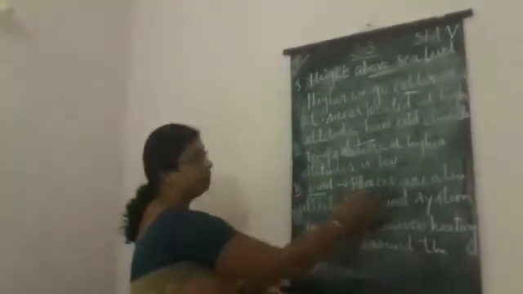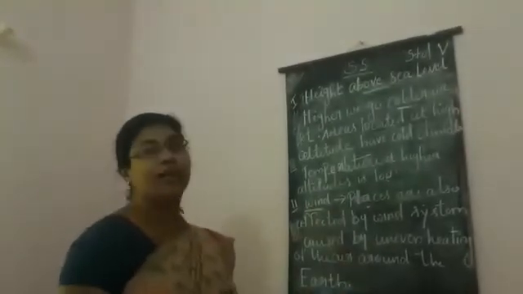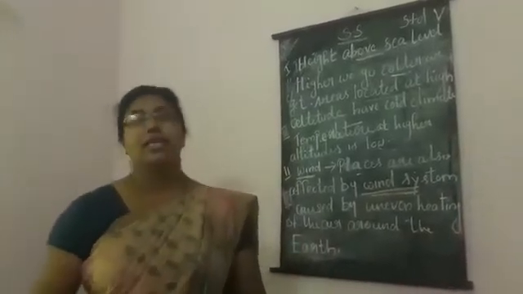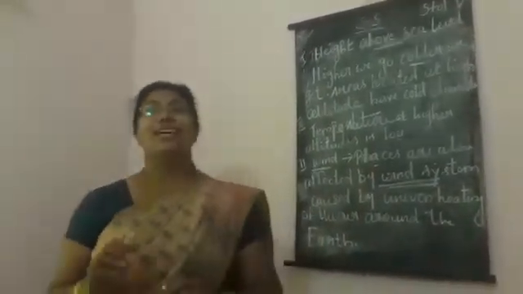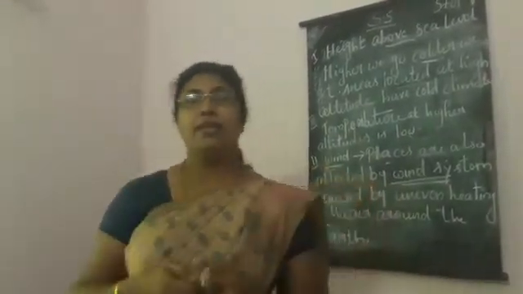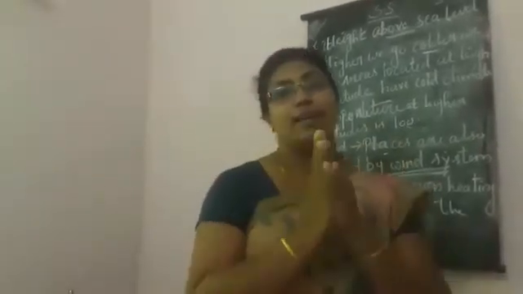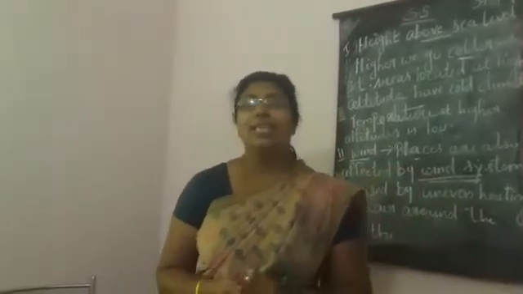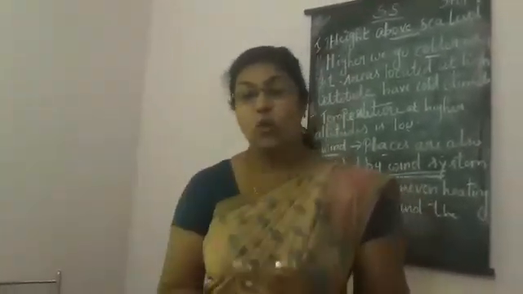And also, places are affected by the wind system. If we are dealing with any places regarding the wind, those places are also affected by the wind system. Then we are going to deal with the next point in your text, that is the distance from the sea. Let us take the example of our Kattur itself. Most of the people are living nearby the coastal area. So when we talk about the distance from the sea, that is the place close to the sea.